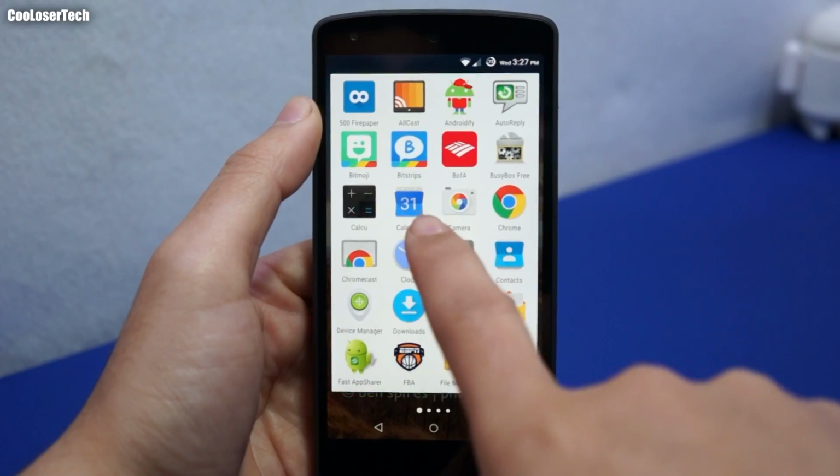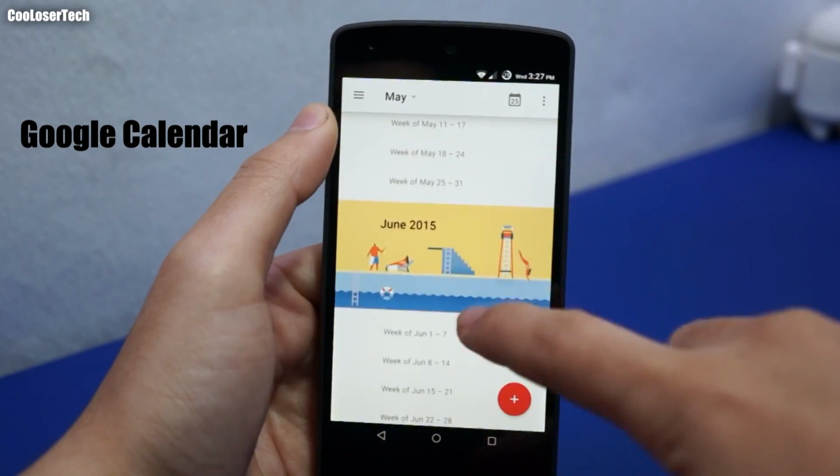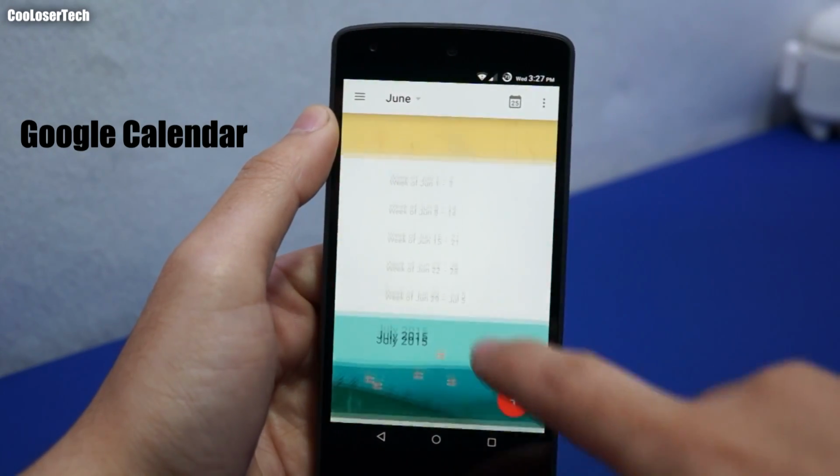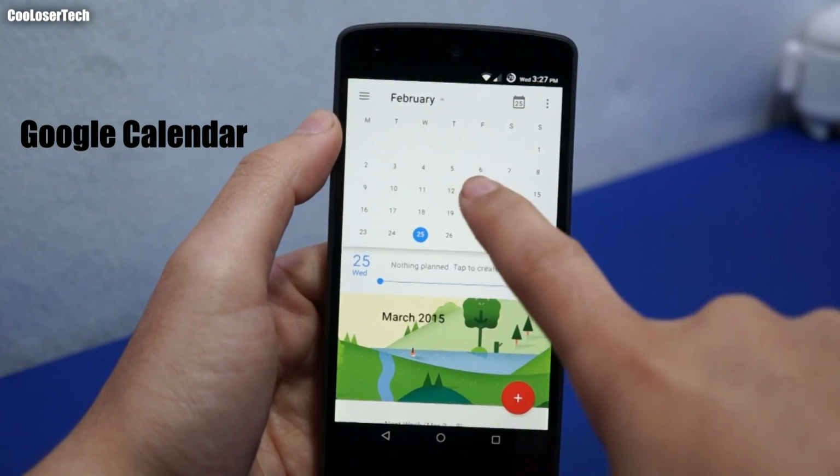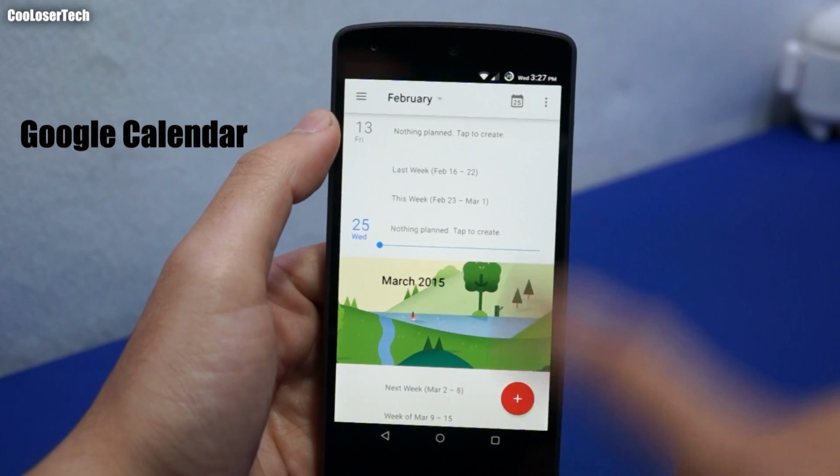Then we have calendar. This is the stock one that comes with your phone, so you can see, I love how it looks when you drag through your stuff. Then I can click on there, and you can jump right into certain different time events. We have the camera app.